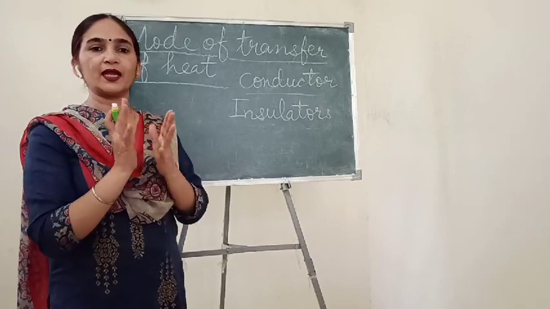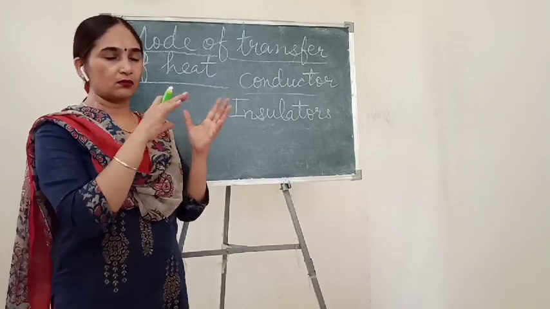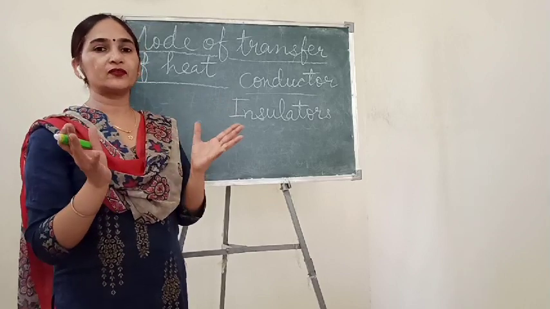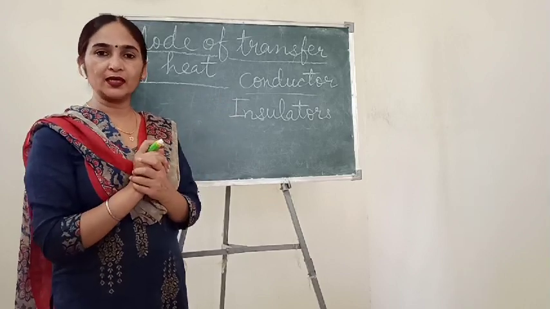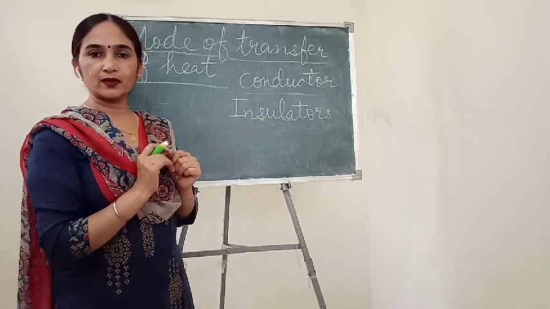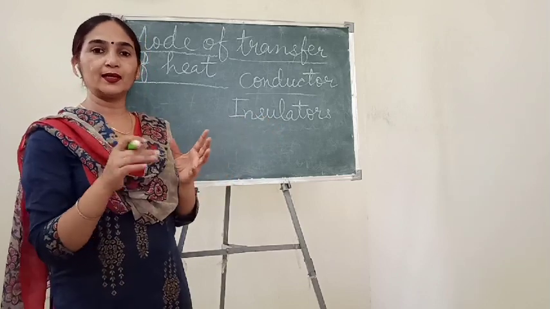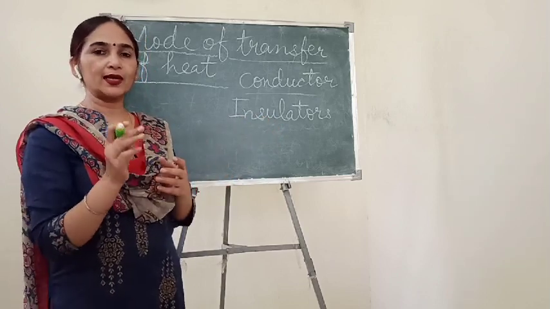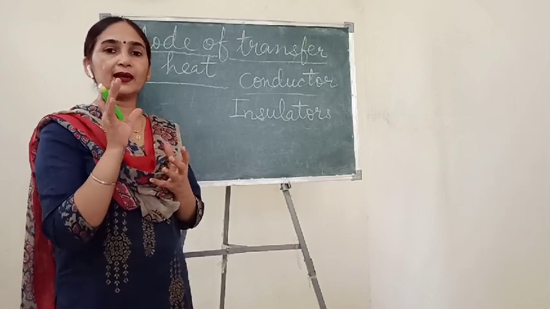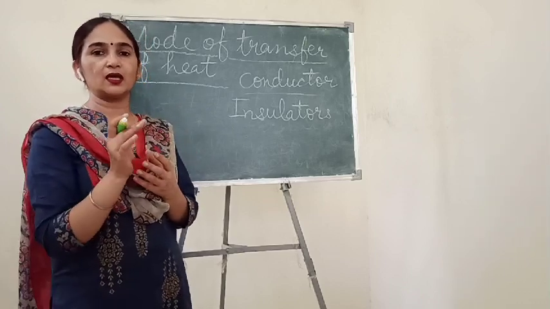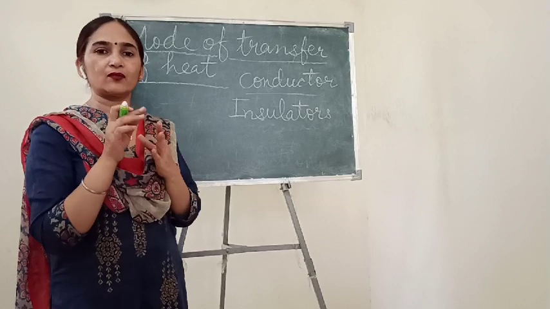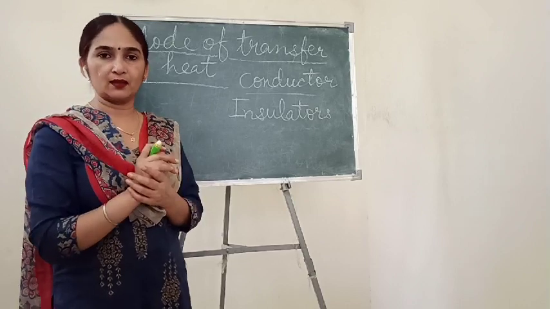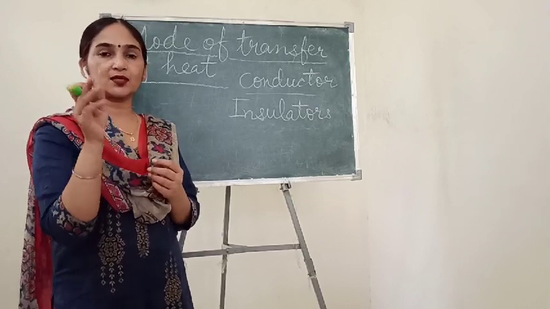Some of the time we want to transfer heat, and some of the time we don't want to transfer the heat. That's why we use insulators. Not only for heat, but for electricity also. You must have seen that electric wires always have metal inside a plastic coating.